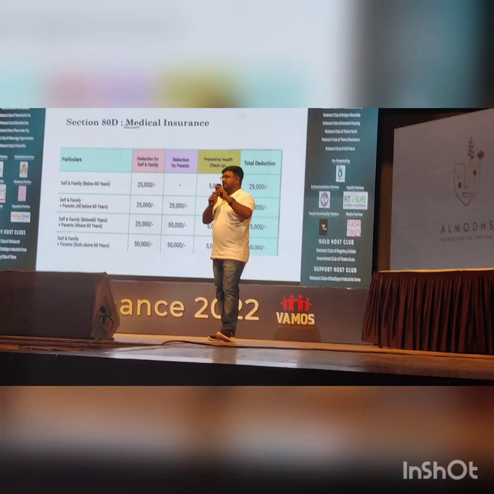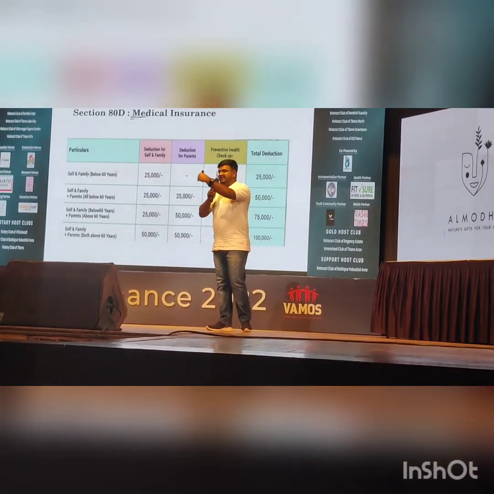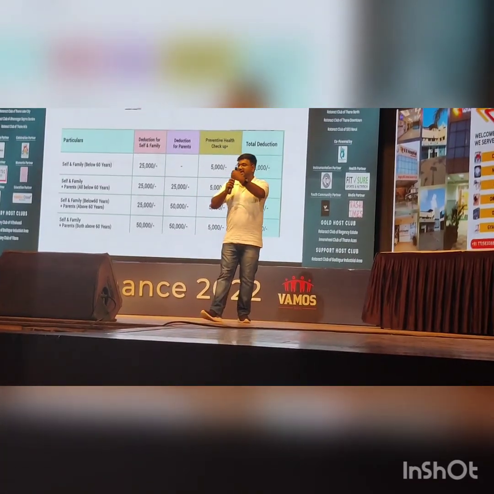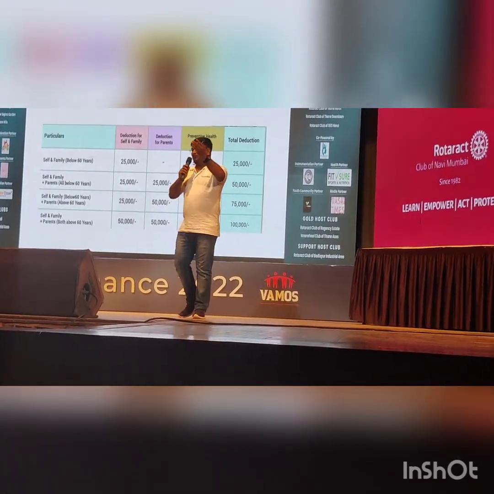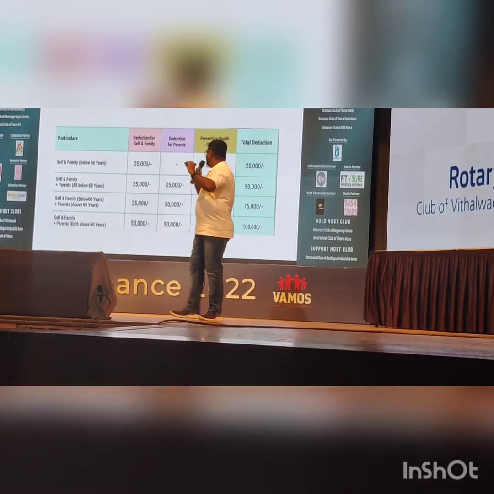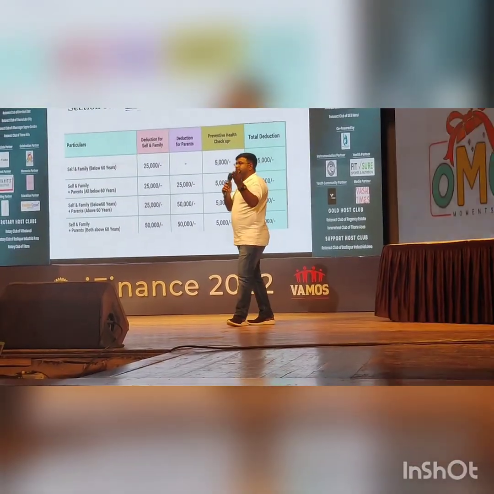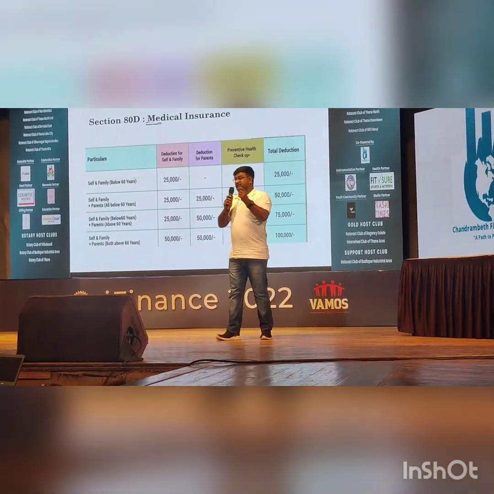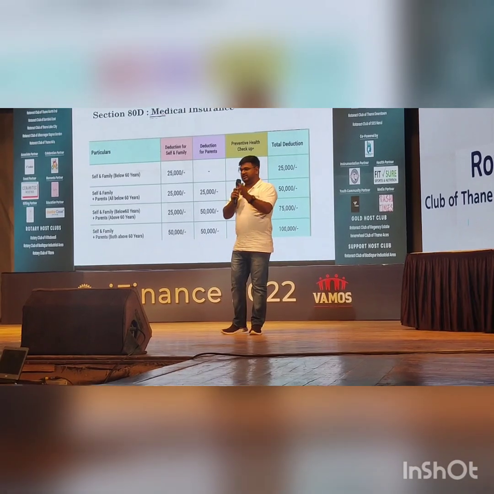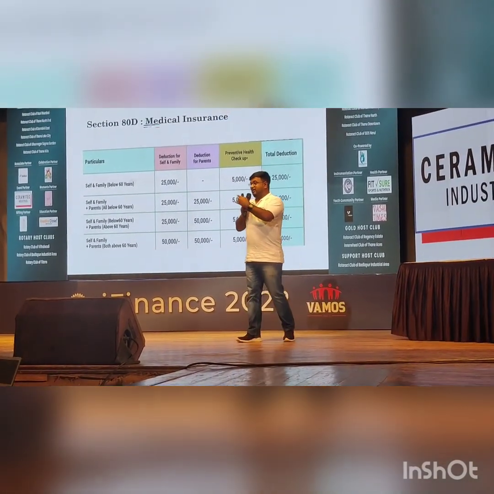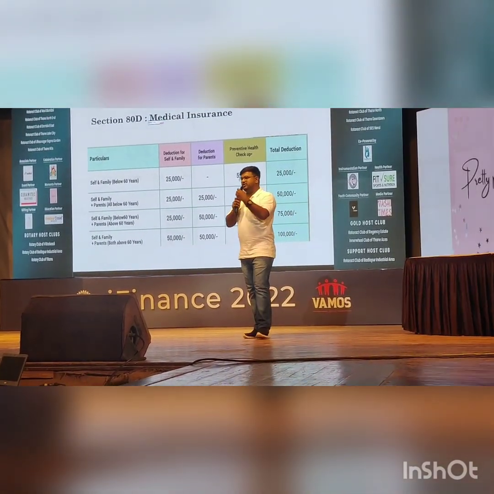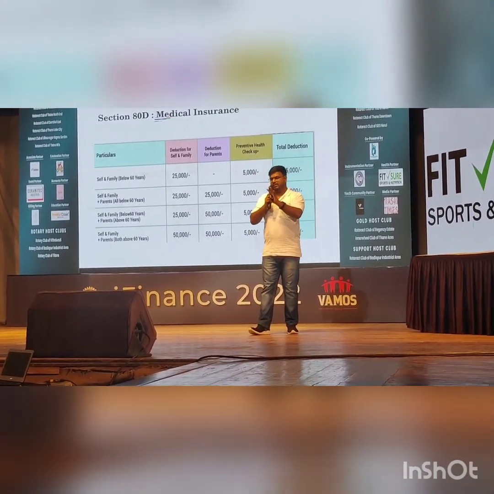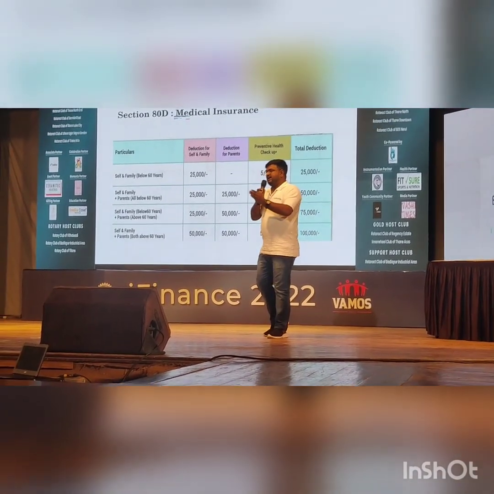Now let's take the example of the tax deduction part. Here I'll divide it into two things: your parents, and you, your spouse, basically wife or husband, and your children. I think many of you are students, so I'll not talk about that part. And if your parents have taken a separate policy, because see, general inflation is around 7%, but the inflation of medical costs is rising much more than that, around 10 to 15%, around 12% mostly, and in the coming years it is going up.